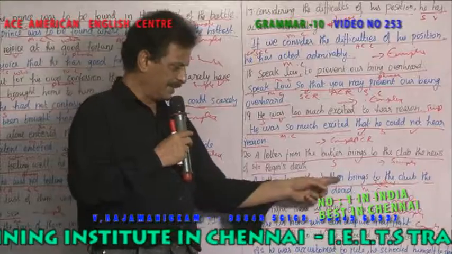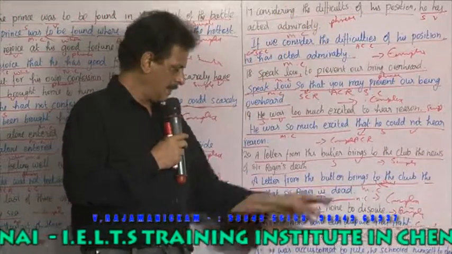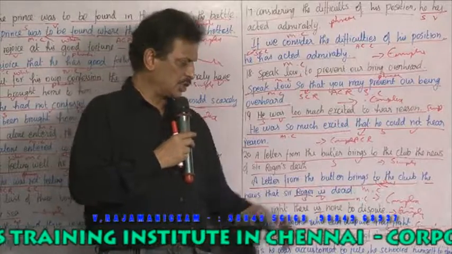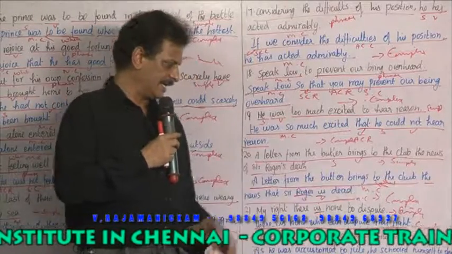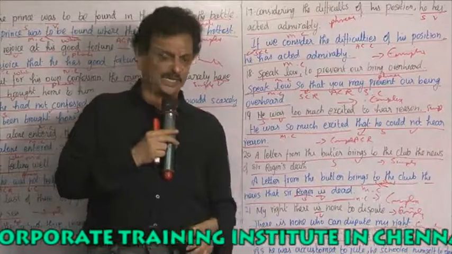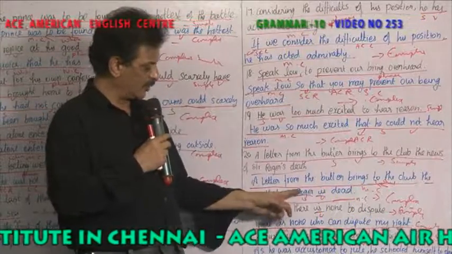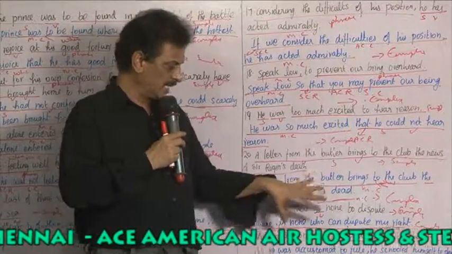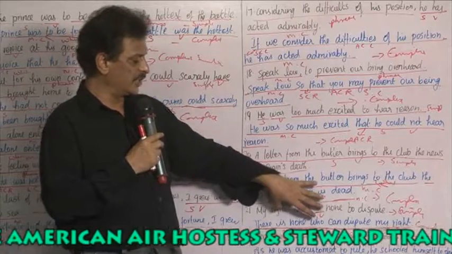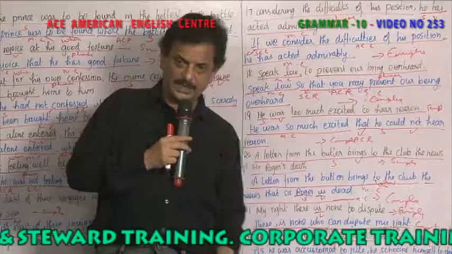A letter from the butler brings to the club. So it's a full sentence, முழுமையடைந்த meaning. The news that Sir Roger is dead. அந்த லெட்டர் வருகிறது, அந்த லெட்டர்ல என்ன சொல்லுகிறது, அதாகப்பட்டவர் ரோஜர் செத்து போயிட்டார் என்று. So that Sir Roger is dead என்பது noun clause ஆக வருகிறது. Roger subject, is verb. So this sentence that Sir Roger is dead என்பது இந்த main sentence ஐ depend பண்ணி இருக்கிற காரணத்தினாலே it becomes a complex sentence.